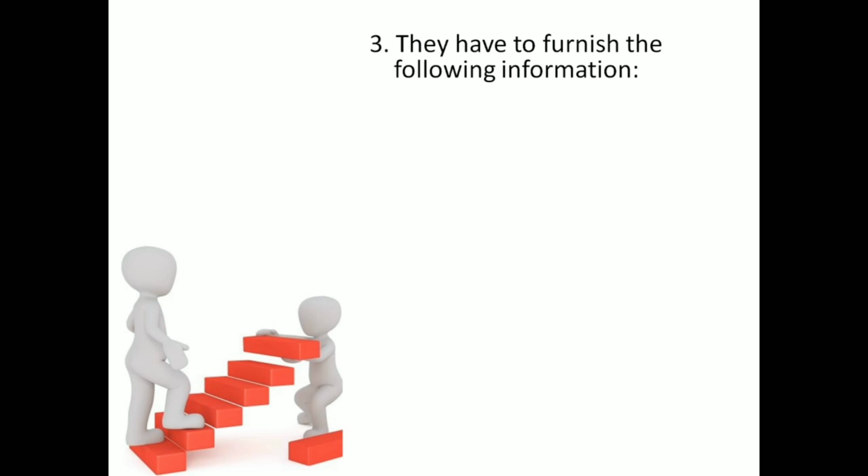So that is the second thing. In this case, he has to furnish certain information. Once you are making an agreement with the lessor, the lessee has to mention certain things like the name and address of the lessee, the contact address and the details of the person who is acquiring that particular product.